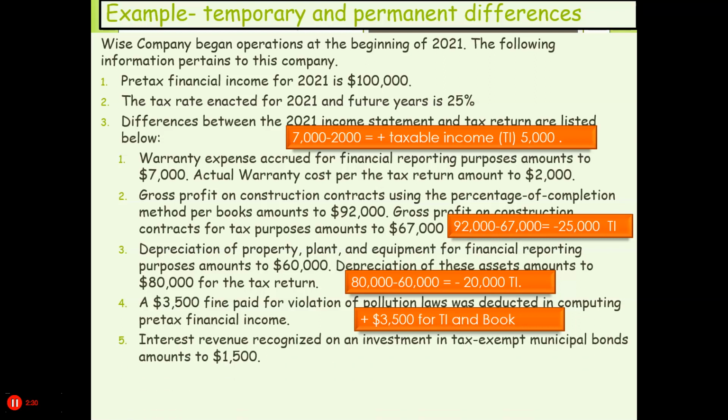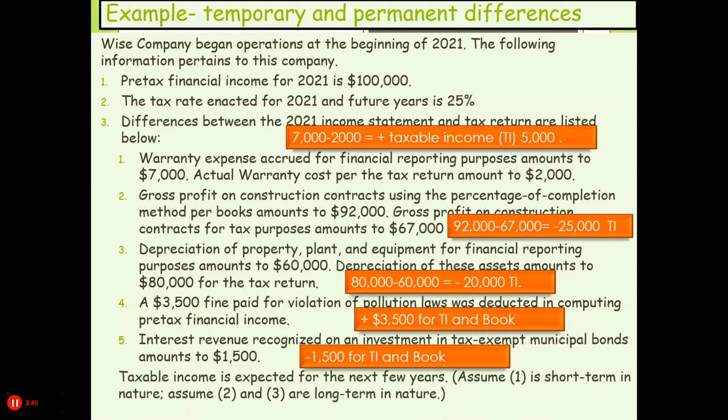Interest revenue recognized on an investment in tax-exempt municipal bonds amounts to $1,500. That's an adjustment for both tax and book, so that you wouldn't have expense or payable on that amount. So we're going to assume that the first is short term in nature and 2 and 3 are long term in nature.